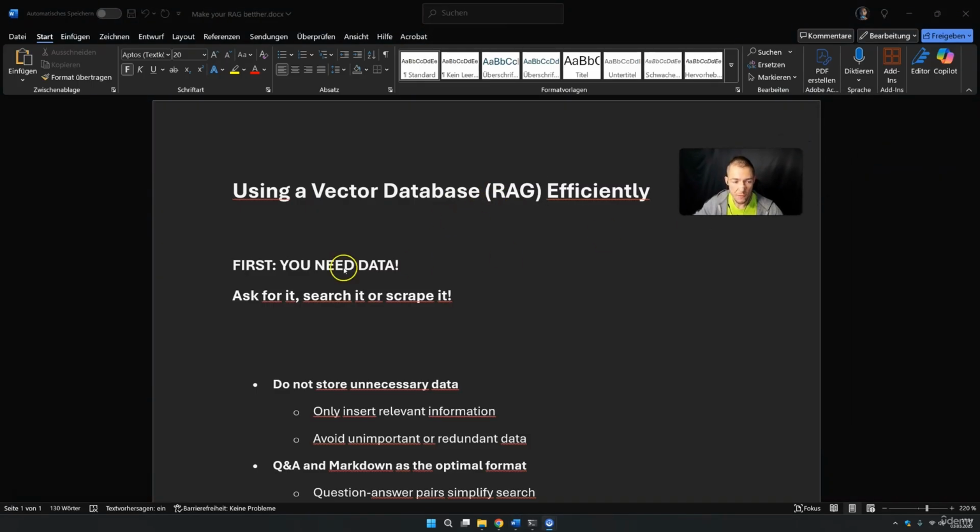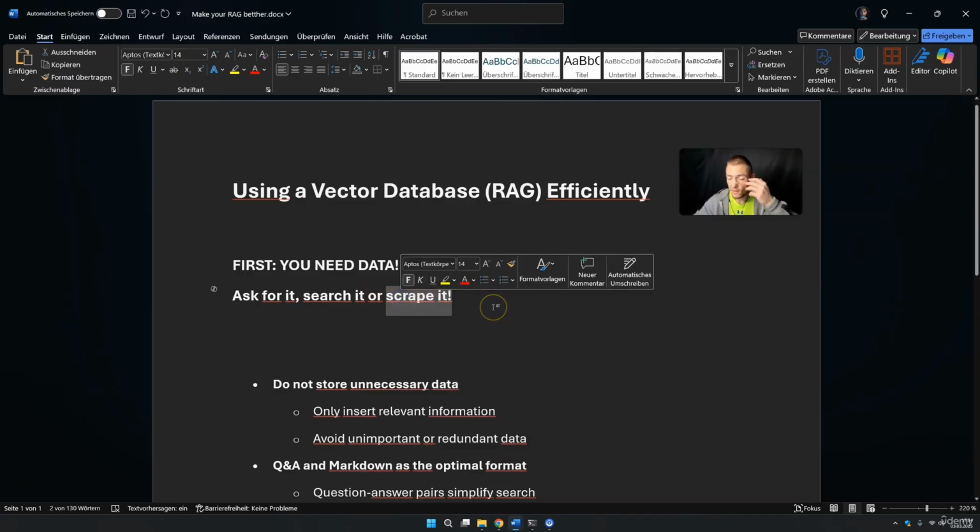And the first thing is, of course, that you need data. If you want to train a RAG application, I hope you get that you need data. If you want to do this for other people, you need to ask for the data. You can search the data, or you can also scrape the data. And in the next video I also want to show you how you can do scraping.